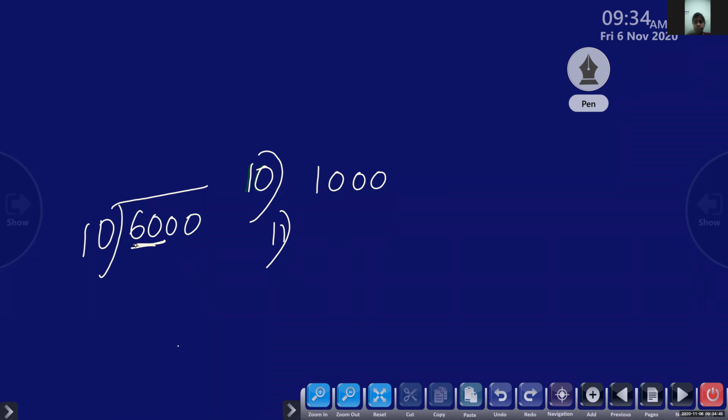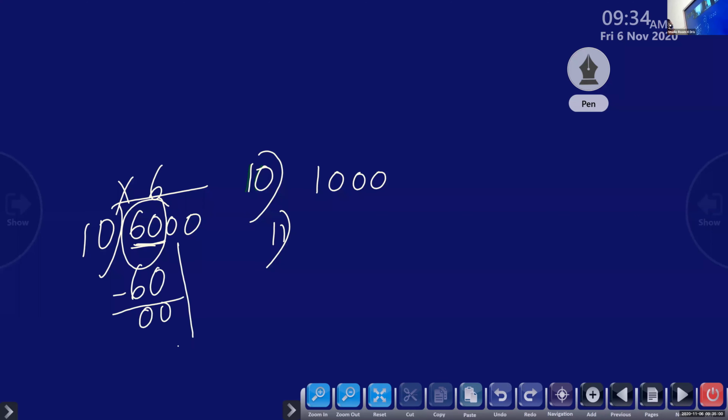10 into which number is 60? First, we are taking these two numbers. 10 into 6. Yes, very good. 10 into 6 is 60. So 60 minus 60, we will get 0. Now bring down how many zeros you have to bring down? 2 0. 0 into 10.